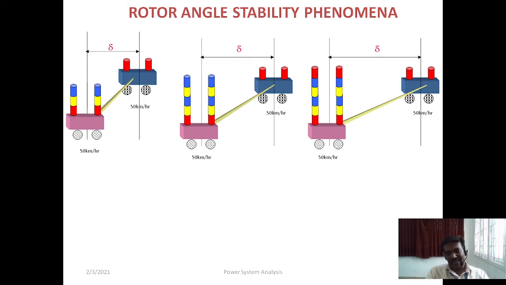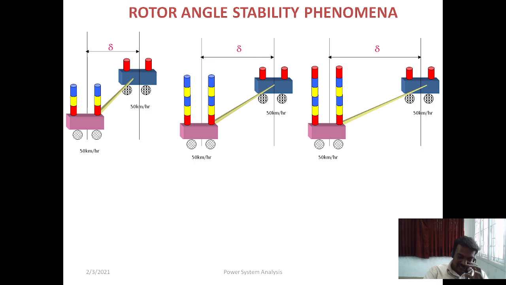Now we can see in the diagram that delta increases again. So we can compare the three diagrams, and we can see that the delta is gradually increasing, right? Both the machines are running at 50 kilometers per hour only, but the force or power given to the rotor is 60 kilometers per hour, right?